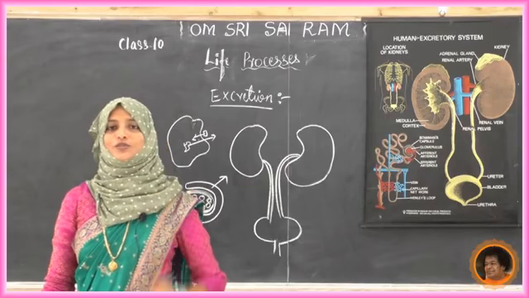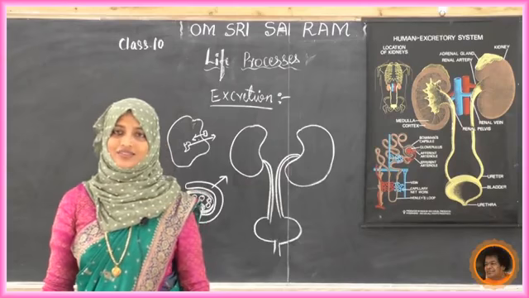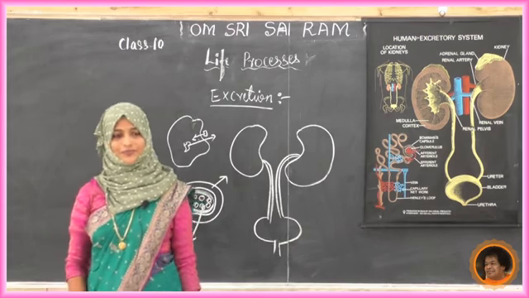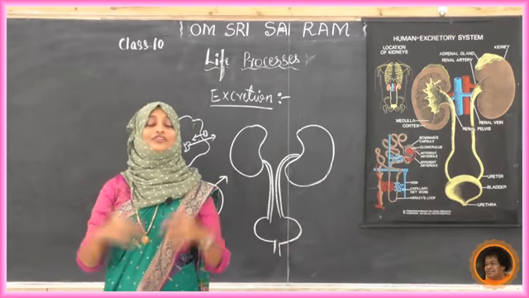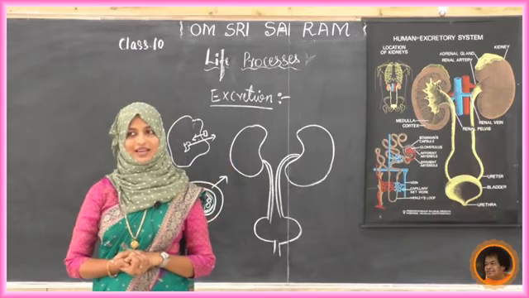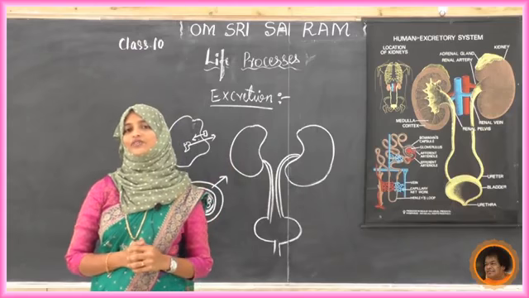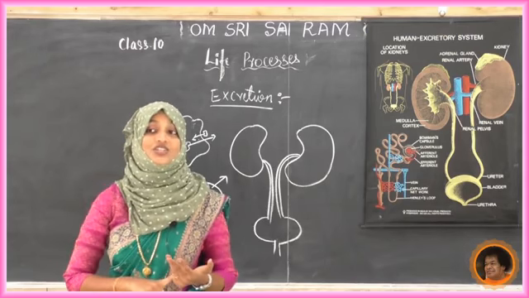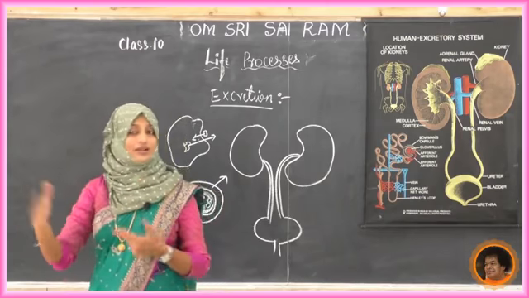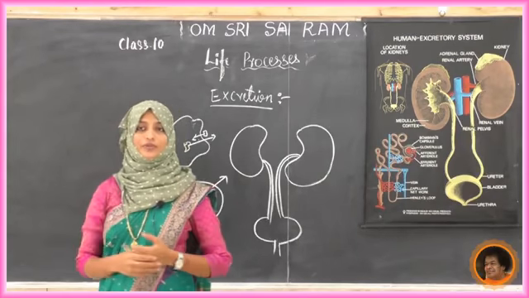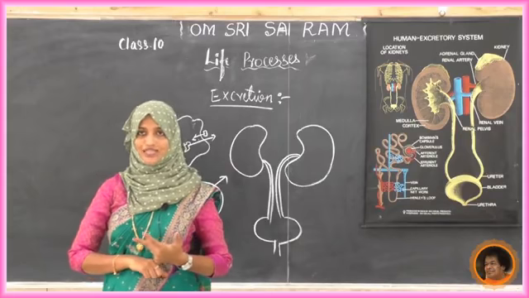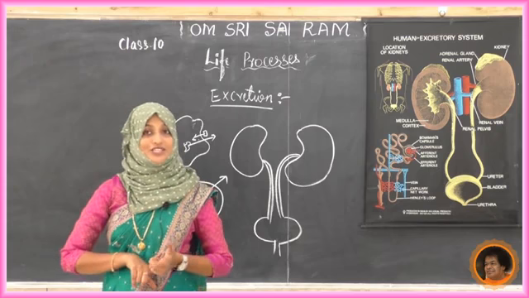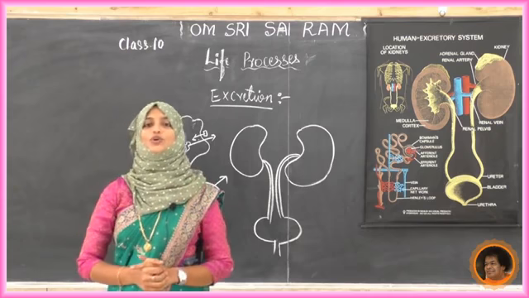Now the last small portion left over is plants. Okay, that is not much. So we'll see, students, how excretion takes place in plants. Like other animals, but they don't have such a big excretory system like us. It is a very simple form. So we know that in transpiration they remove excess water to the environment. That is the transpiration process. Due to photosynthesis, we know which gas is liberated, yes, oxygen. Through respiration, like us, carbon dioxide is liberated.